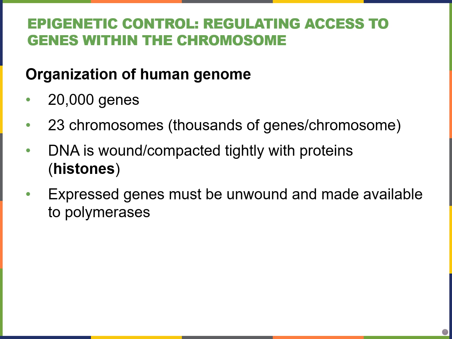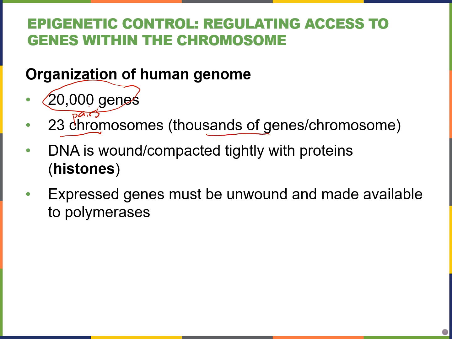So our human genome encodes over 20,000 genes across those 46 chromosomes, or 23 pairs of chromosomes. So we have 23, I should say really pairs of chromosomes, because we have 23 from mom and 23 from dad. And within each chromosome, there are thousands of genes.